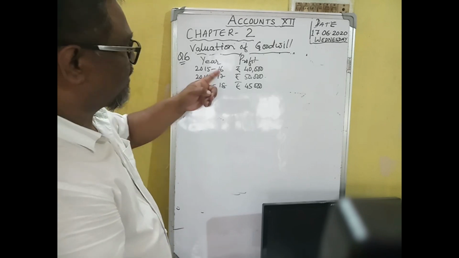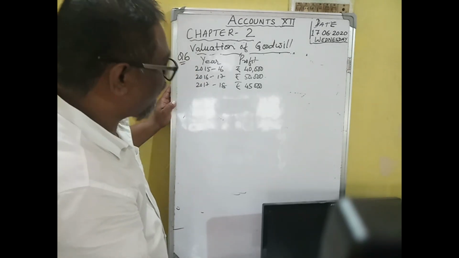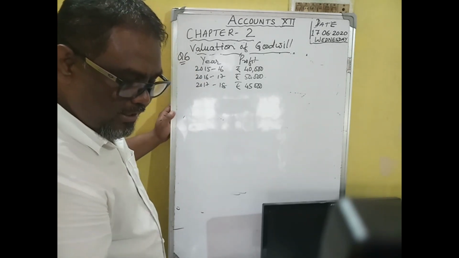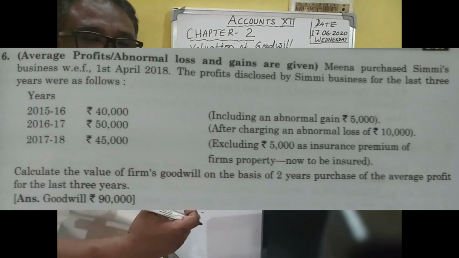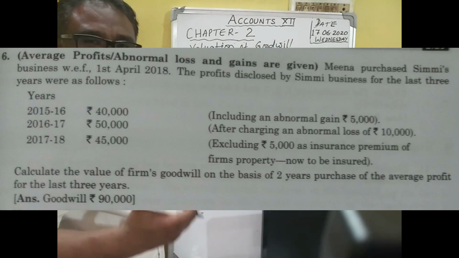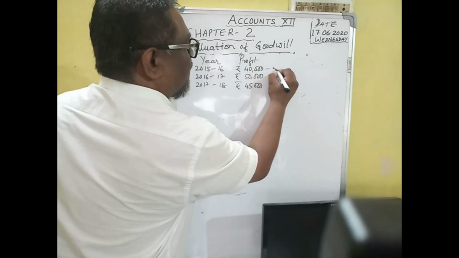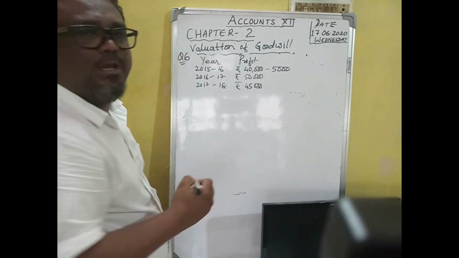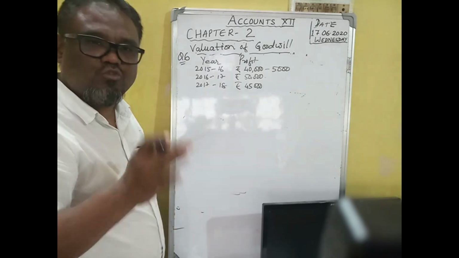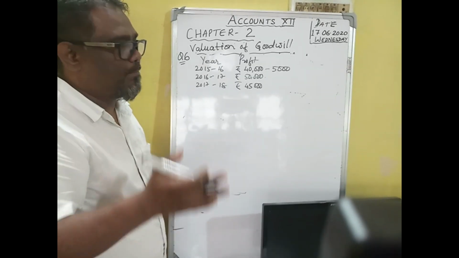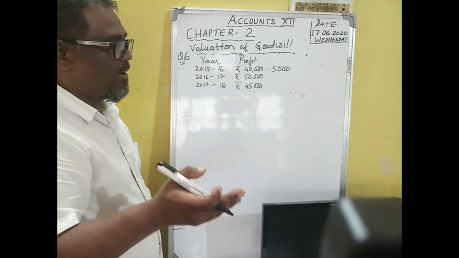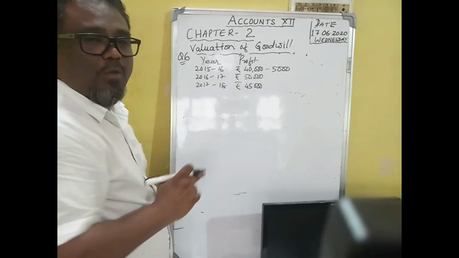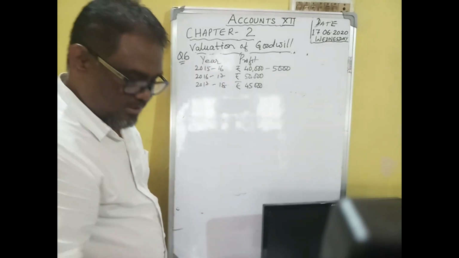Now in the year 2015-16, 40,000 profit includes abnormal gain of 5,000. There is a correction here: abnormal gain should not be part of the profit of that particular year. It has wrongly gone inside 2015-16, so you have to subtract it.